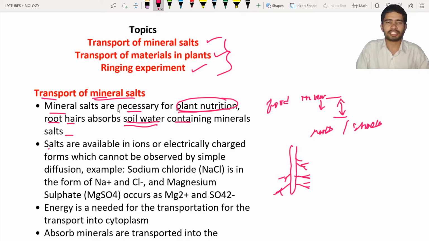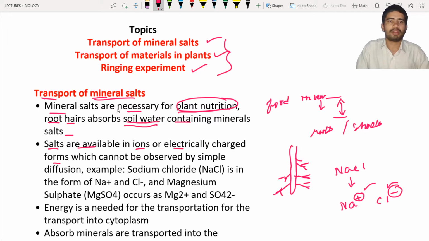Next, salts are available in the form of ions, or electrically charged particles. What is meant by an ion? An ion is a charged particle or charged atom. For example, NaCl: when you dissolve NaCl, or sodium chloride, in water, what can you see? You can see Na+ and Cl−. These are ions. Can you see the charges there? Yes, on the sodium you can see the positive charge, and on the chlorine you can see the negative charge. Hence these are known as charged particles or ions.